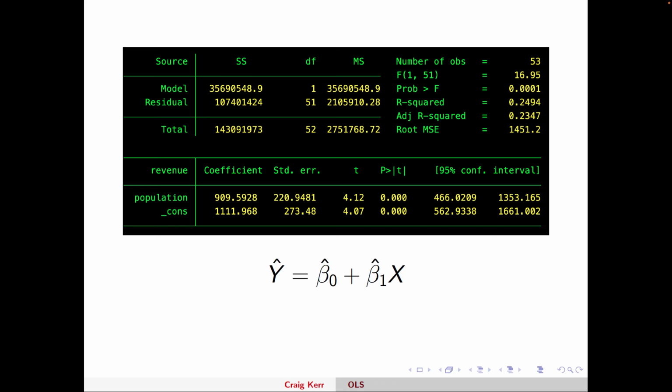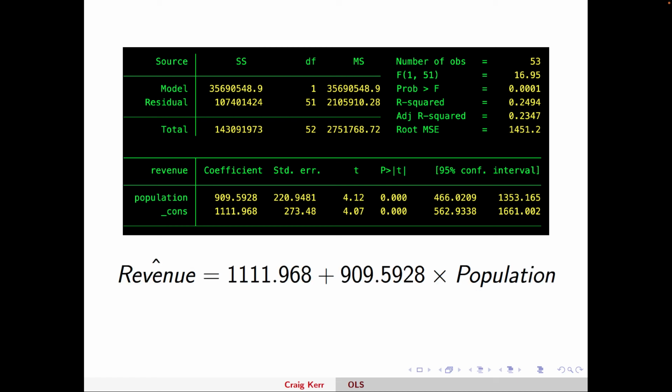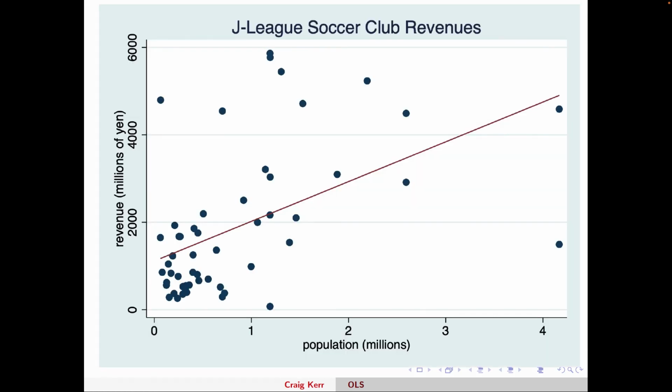So again, this was the line that we theoretically were going to estimate, which we did actually here. For us, the y and the x is revenue and population. Plugging in the coefficients, it gives us this equation. And so this is our red line that I showed at the beginning. Let's show it again. This is the line we just estimated.